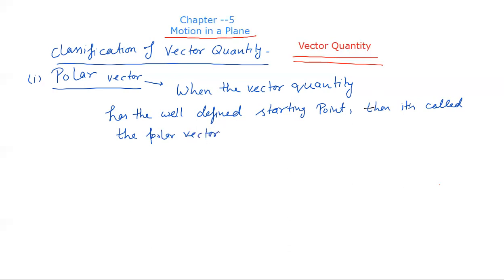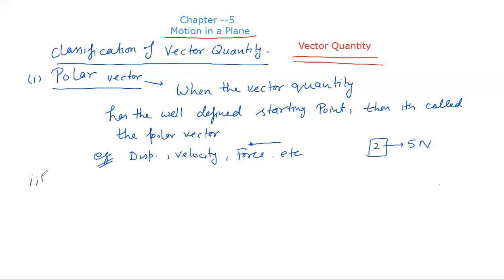Okay, like the quantity which has a defined starting point, like displacement. In displacement, the starting point is fixed. Velocity, displacement, velocity, force. So in all these examples, the starting point is fixed. There is no confusion in the starting point. If we apply a force of 5 Newton on a body of 2 kg, the starting point is fixed, so that force is called a polar vector. Okay, polar vector is clear.